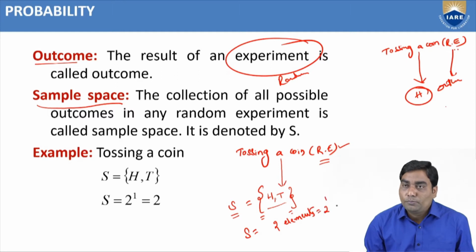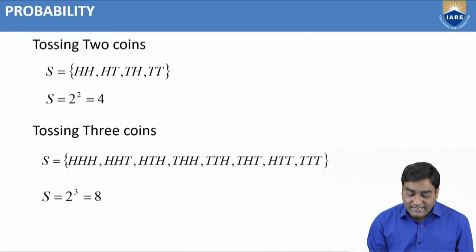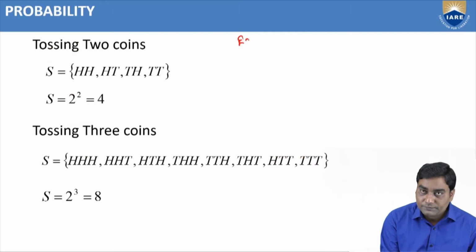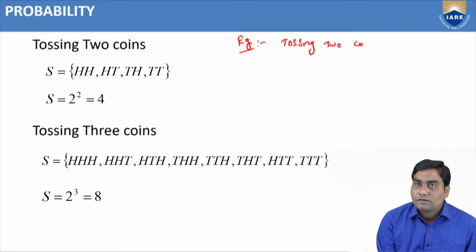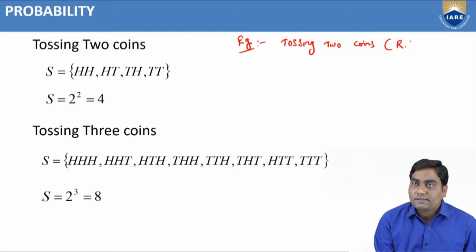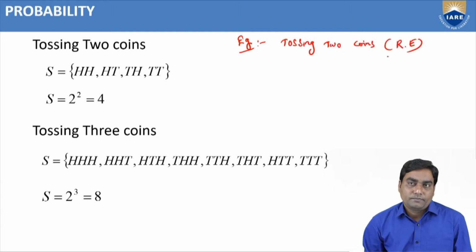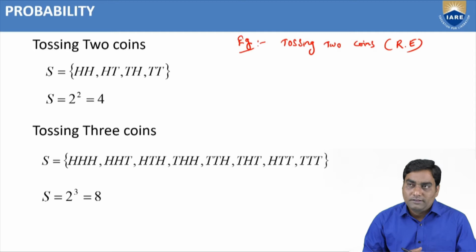I can write 2 as 2 power 1 elements also. Suppose I take another example, tossing 2 coins at a time. Not only a single coin; if we toss 2 coins at a time, that is also an experiment. Which type of experiment? Random experiment, because we don't know whether head or tail comes up.